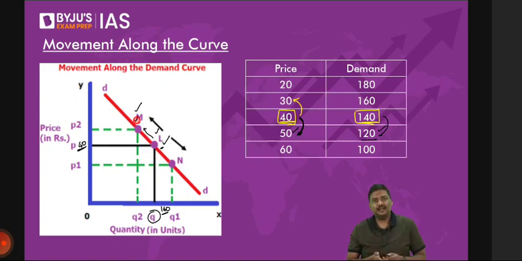And what is happening here? Are you going out of the line? Is the line shifting? Is the point basically moving? I hope you understand this. Is the line shifting here? No. The curve is neither shifting to the right nor shifting to the left.